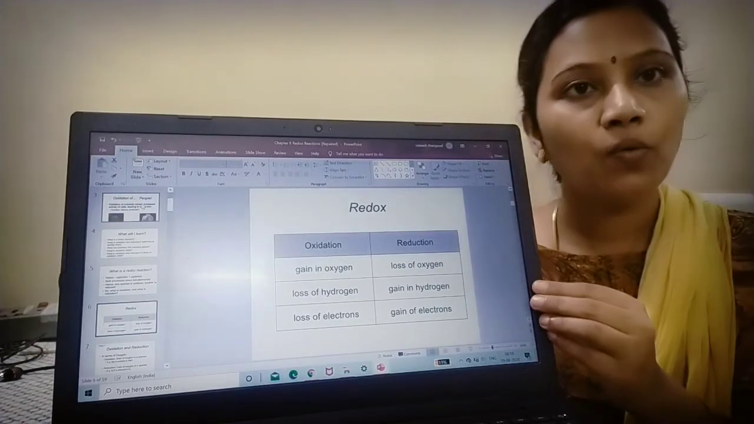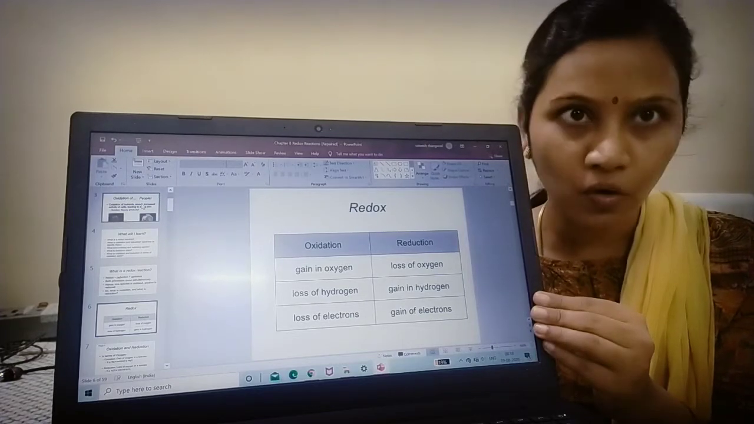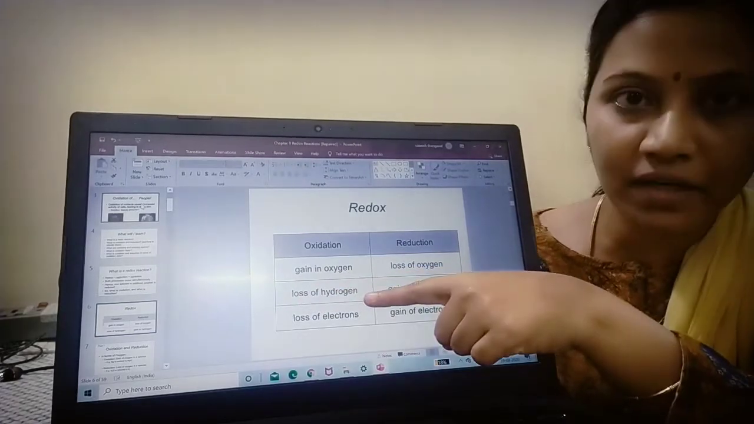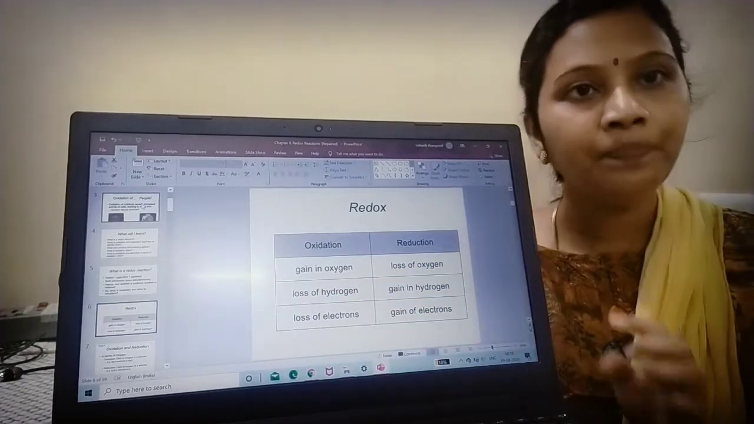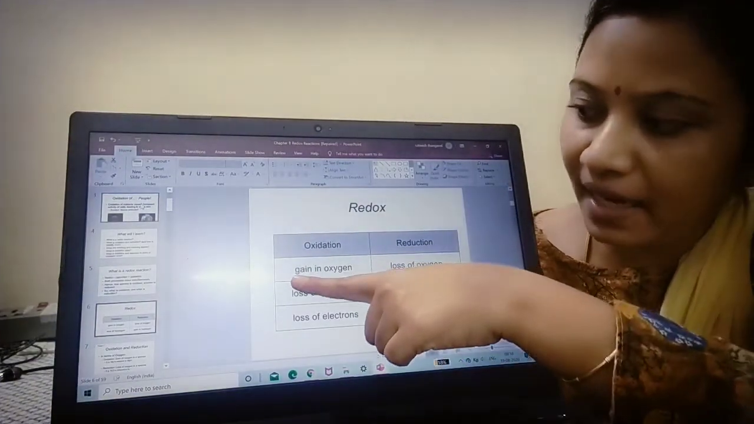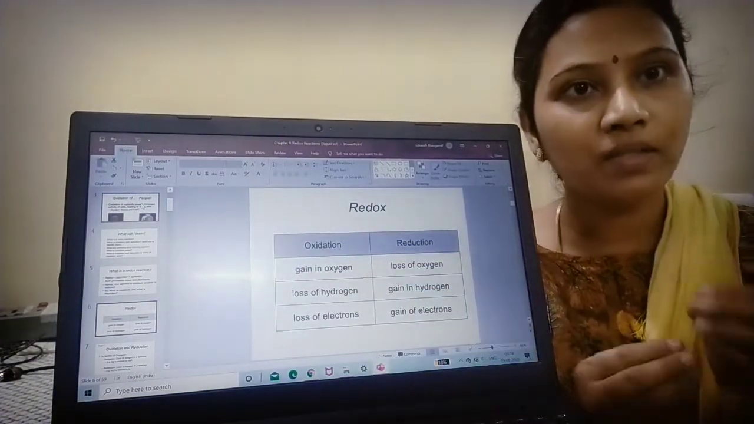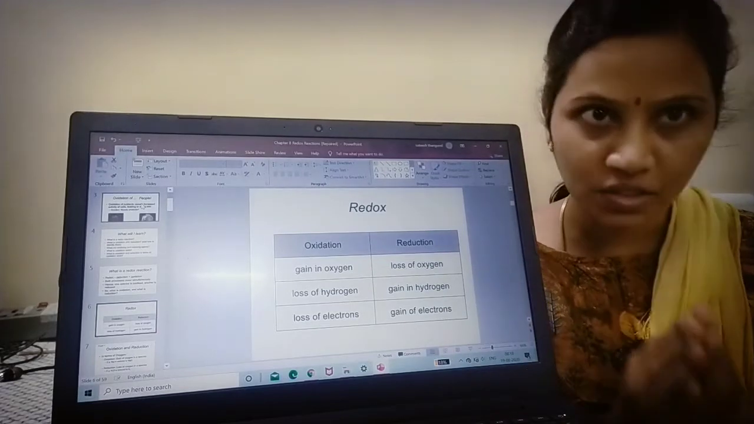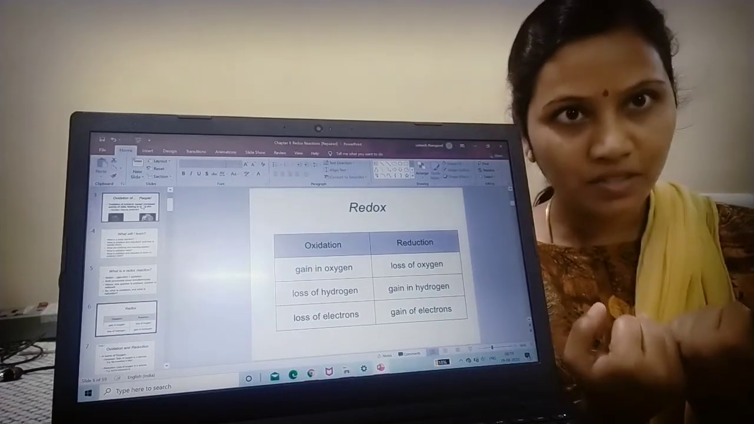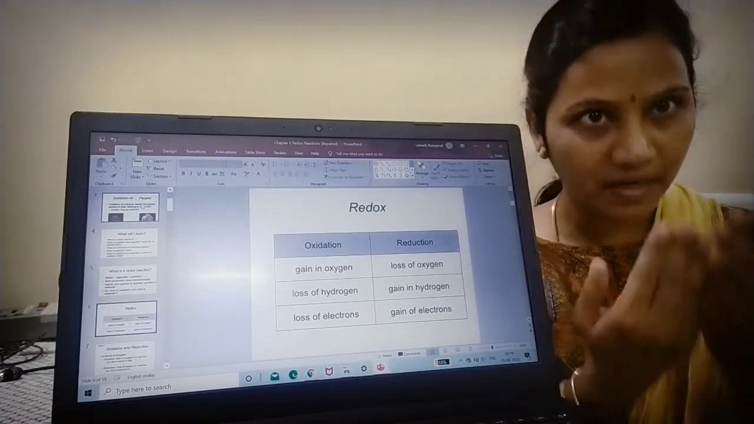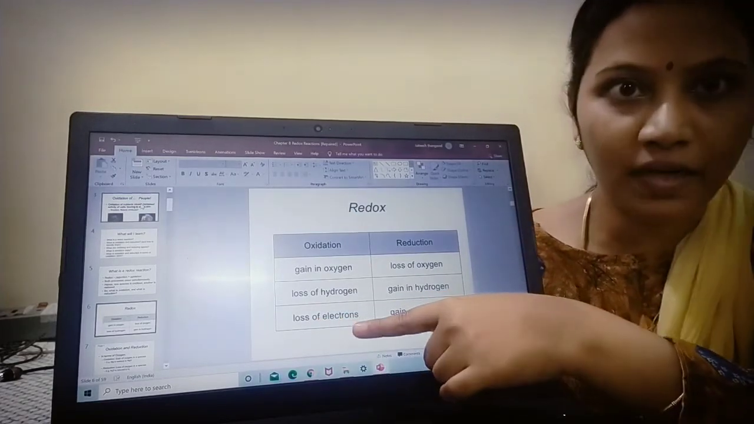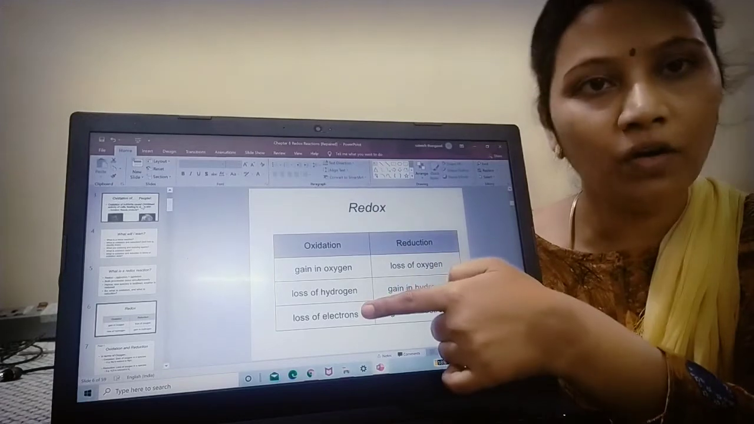This is the overall slide of the definition for oxidation and reduction in terms of oxygen, in terms of hydrogen, in terms of electrons. So what is oxidation? Oxidation is defined as gain of oxygen, and there is a loss of hydrogen. When I gain oxygen, there is no gain of hydrogen; there should be loss of hydrogen, and there is loss of electrons. So this is the overall definition for oxidation.